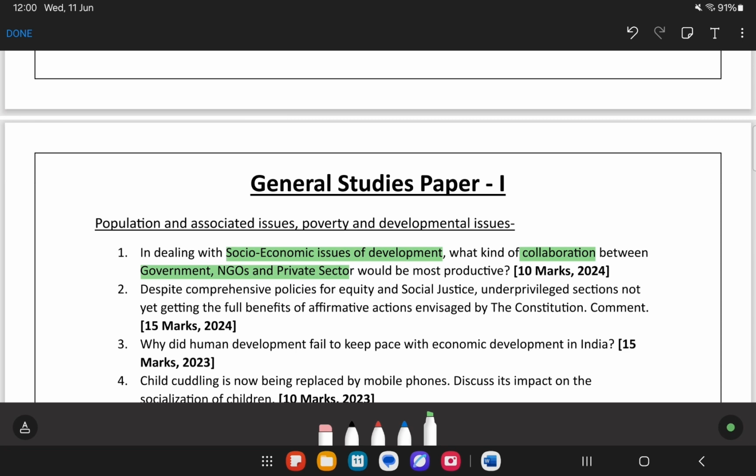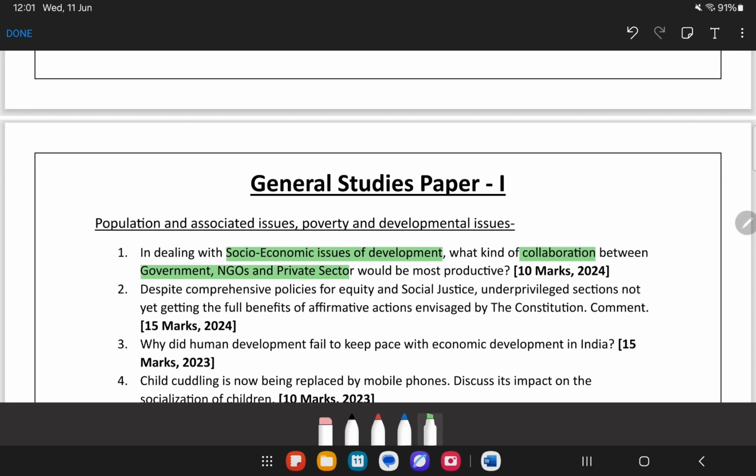So while we are preparing for this particular topic, we need to keep in mind that this particular topic is there in both the papers. So we need to prepare our content in that manner only. Answer writing একটু slightly different হবে, but apart from that we need to prepare this topic in a holistic manner, so that there is no need to prepare this topic in a paper wise manner. If we can prepare this topic in a holistic manner, then that will suffice in other papers as well.